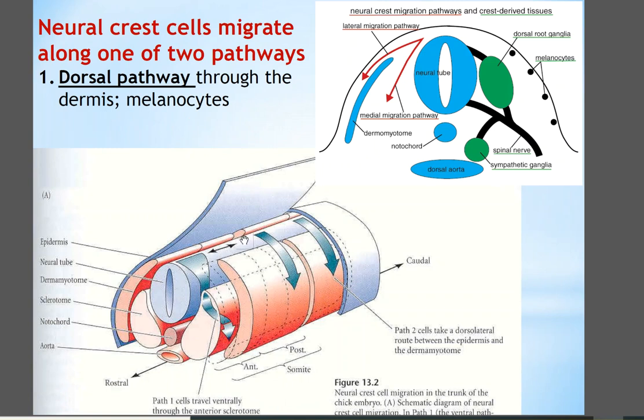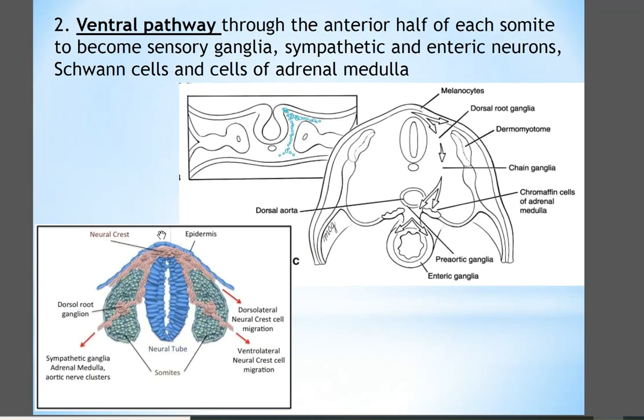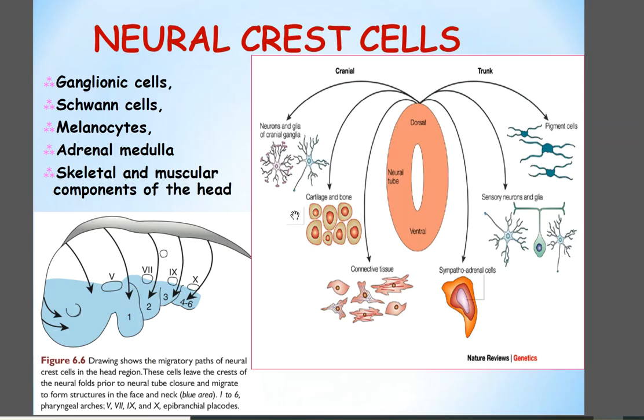The neural crest cells have two pathways for the migration. First, neural crest cells migrate in the dorsal pathway through the dermis, making the melanocytes in the skin. And second, neural crest cells migrate in the ventrolateral pathway, this one, through the anterior half of each somite to become sensory ganglia, sympathetic and enteric neurons, and Schwann cells of adrenals.